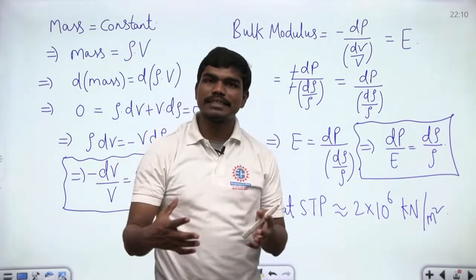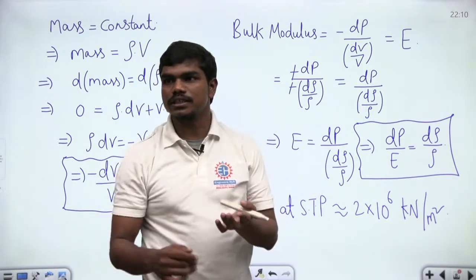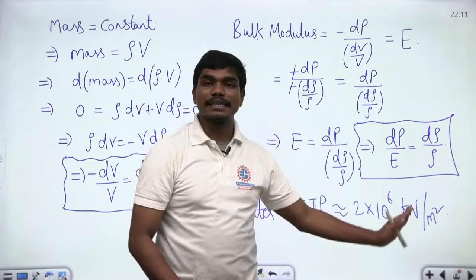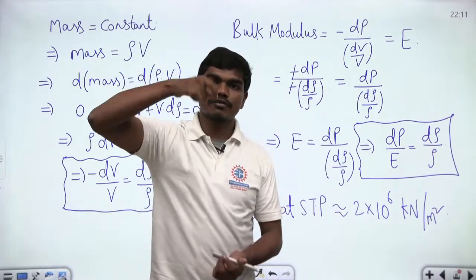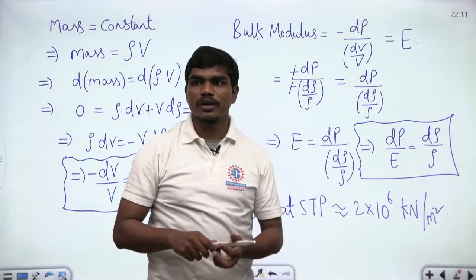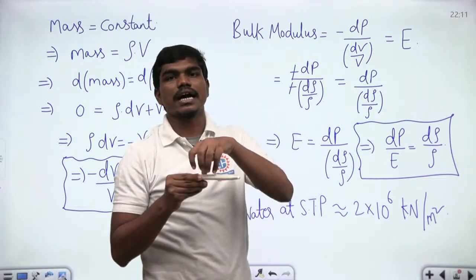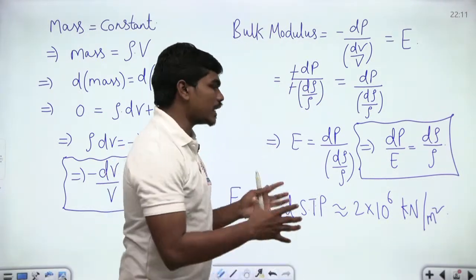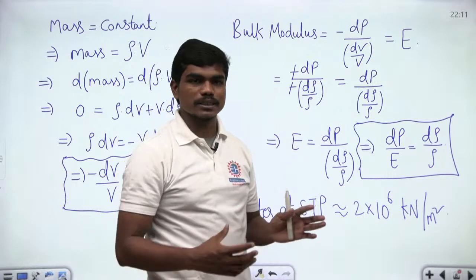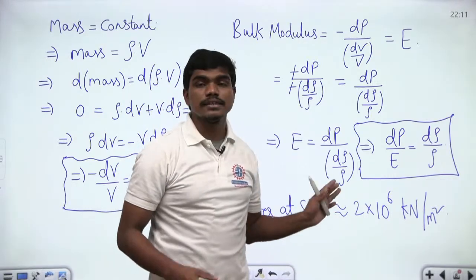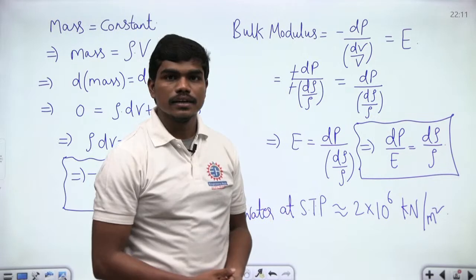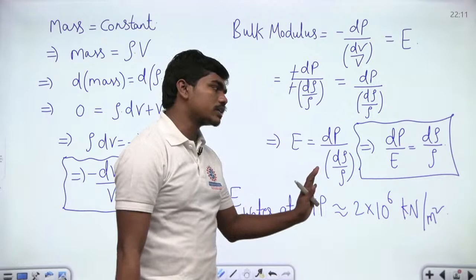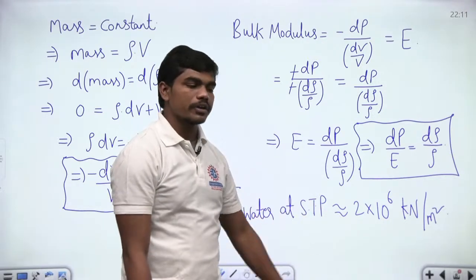Generally our submarines, even in some advanced cases, travel something in between 350 to 500 meters depth. But this pressure can be created by a water column at a height of 20 kilometers. So imagine the pressure acting on a solid under a water column of 20 kilometers. It's a tremendous pressure. So that's why practically we treat liquids as incompressible, and if you talk about water in particular, compressing water is really difficult. That's why generally we deal with steam in high temperature applications, but not with water. So 2 into 10 power 6 kilonewton per meter square.